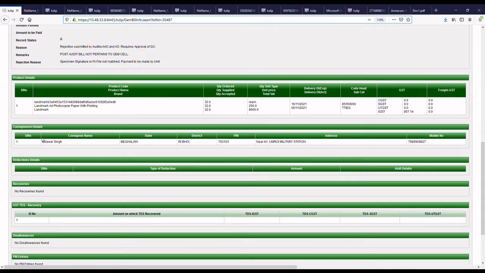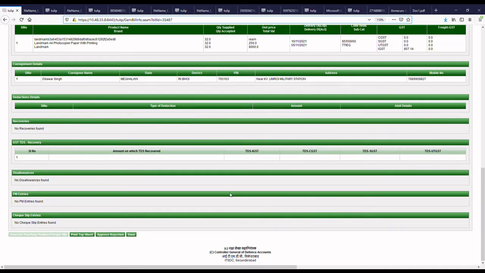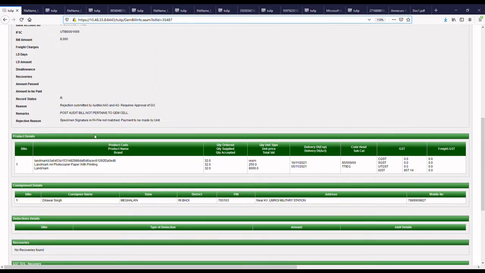Here you can see the consignment details. Then here you can see the TDS details. Now this bill is being rejected. Why?